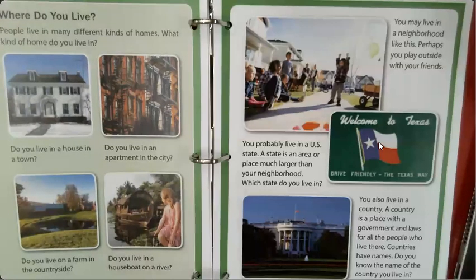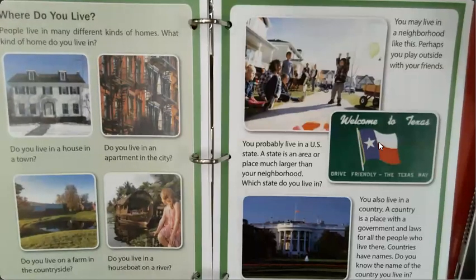Chapter 1, Where do you live? People live in many different kinds of homes. What kind of home do you live in? Do you live in a house in a town? Do you live in an apartment in the city? Do you live on a farm in the countryside? Do you live in a houseboat on a river?